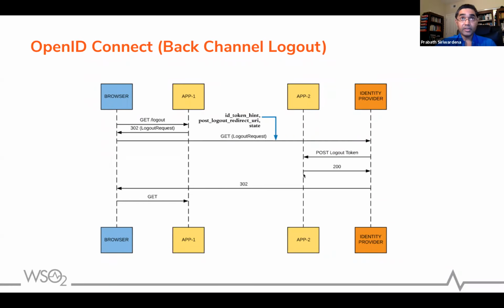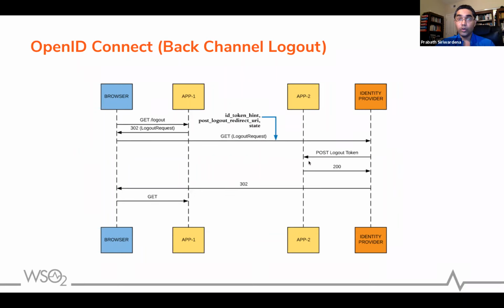Then the third option is back channel logout. With back channel logout, you still initiate the request in a front channel way. RP logout, you send a logout request here. Now the IDP, just like SAML back channel logout, will create a token called a logout token. This logout token is itself a JWT, which has a set of parameters, and you send that request to application 2. This JWT will include once again that SID and also the subject parameter and issuer. And then application 2 can uniquely identify the session of this particular user and send a response back.